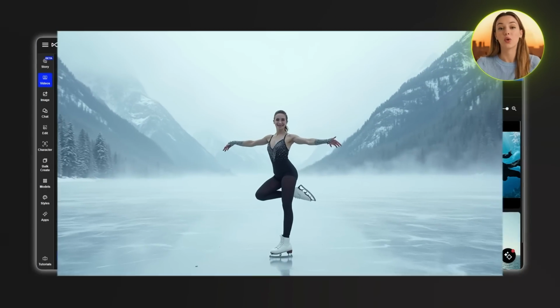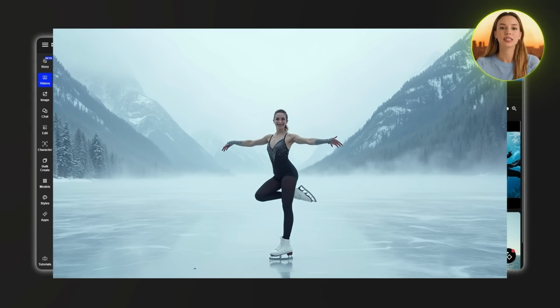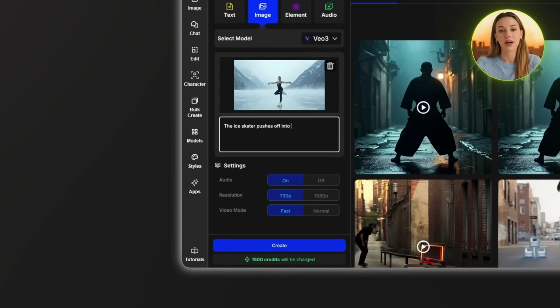Now, for the second test, I have an image of an ice skater on a frozen lake in the mountains, and I'm using this prompt. The ice skater pushes off into a smooth spin, then glides into a deep spiral position. The motion builds into a high-speed jump, landing softly into a curved path that carves the ice.